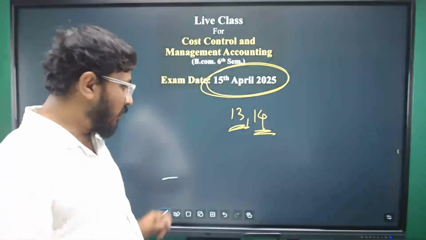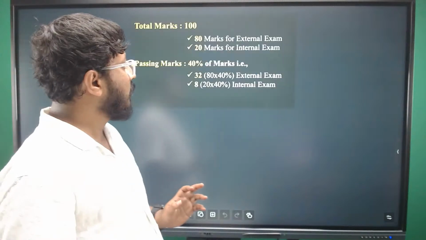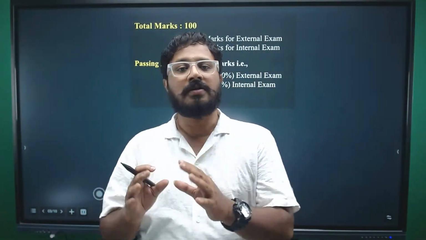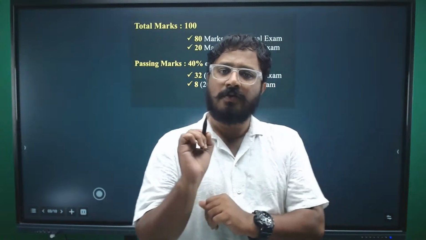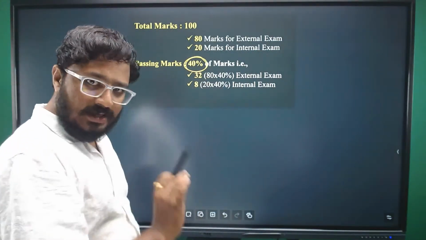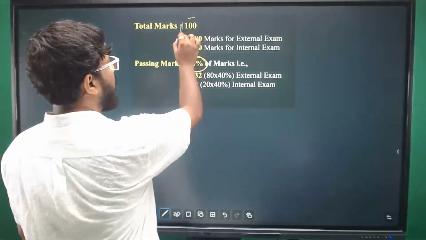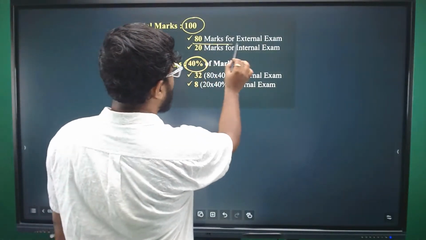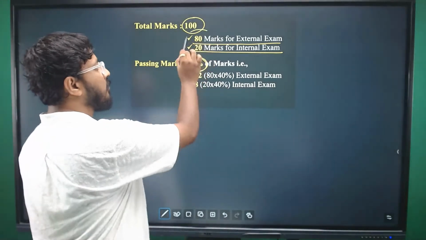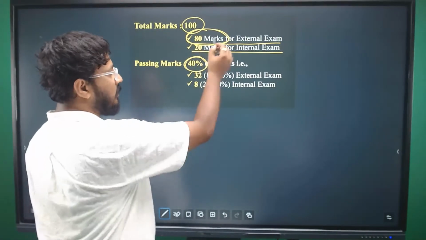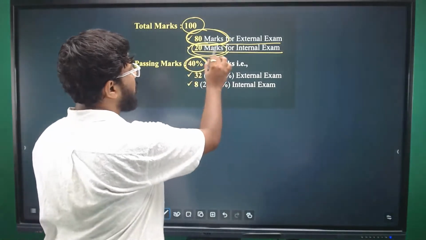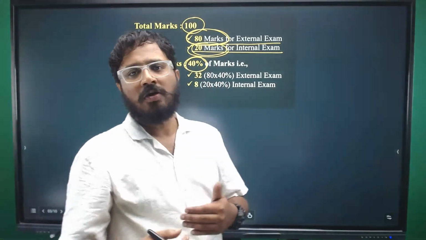Okay, that is our plan. How much is the passing mark for every subject? In university exams it is 40%. The CCMA subject is for 100 marks, which is divided into an external exam and an internal exam. The external exam is 80 marks, which you are going to write on 15th April, and 20 marks is the internal exam, which will be conducted in your colleges.